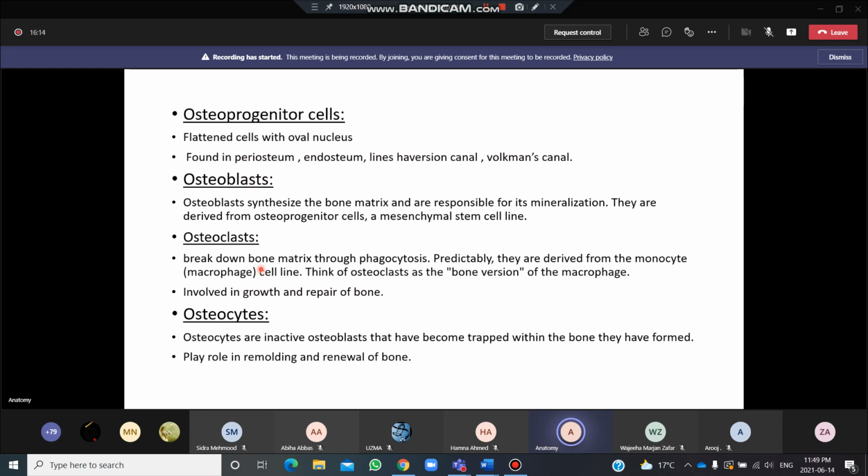You can be asked in your viva, in your practical, what are the cells of the bone? Name the cells. You can be asked the function of the osteoblast. You can be asked the function of the osteoclast and the osteocytes.